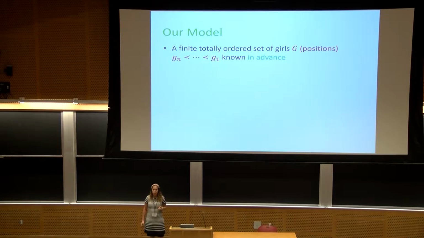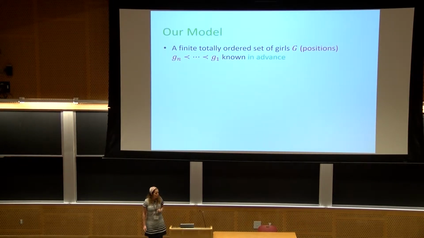So here is the model we use to describe such scenarios. We have a finite totally ordered set of girls, G, and we denote them G1 to Gn. G1 is the most preferred girl, and Gn is the least preferred girl. And note, throughout the whole talk, we assume that all the girls are ordered, and all boys have the same preferences over girls. And this order is known in advance.